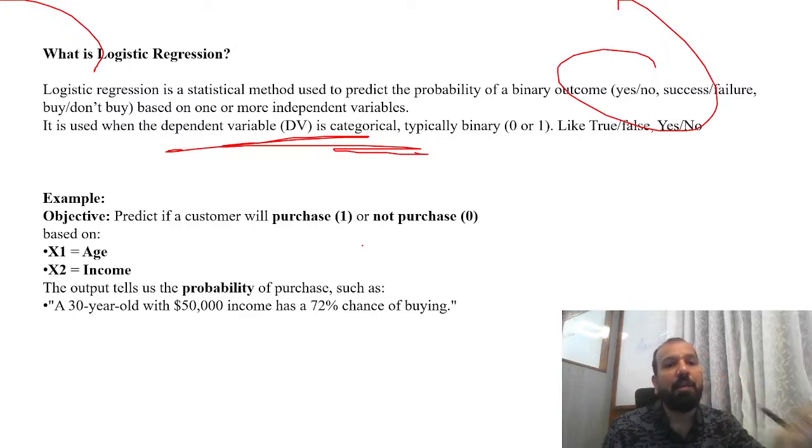जब आपका डिपेंडेंट वेरिएबल कैटेगोरिकल है या डाइकोटोमस है, whenever you have these two options in the dependent variable, we apply the logistic regression. Again explaining, whenever we have a dependent variable in categorical form, 0 or 1, true or false, yes or no, in other words a categorical variable, that is called logistic regression.